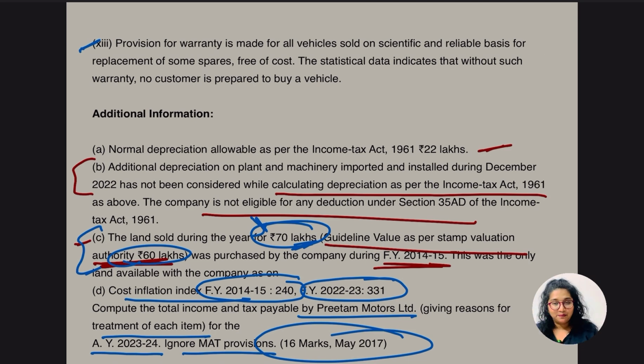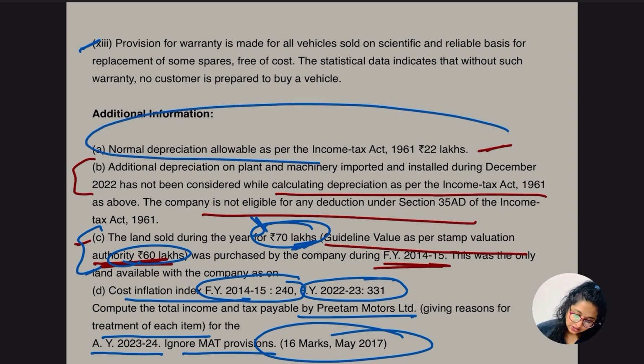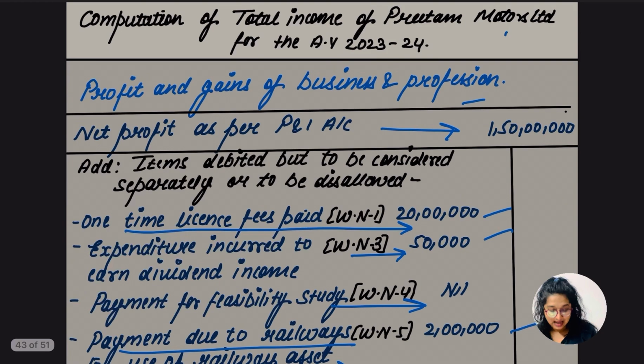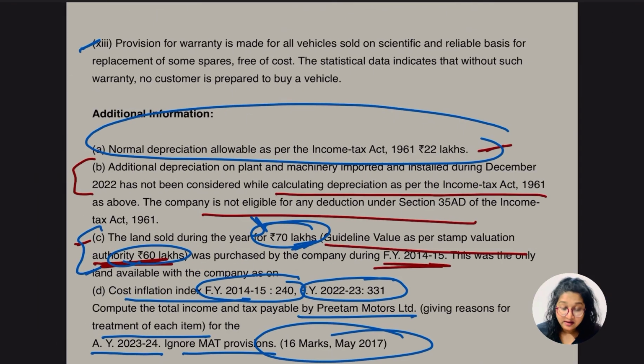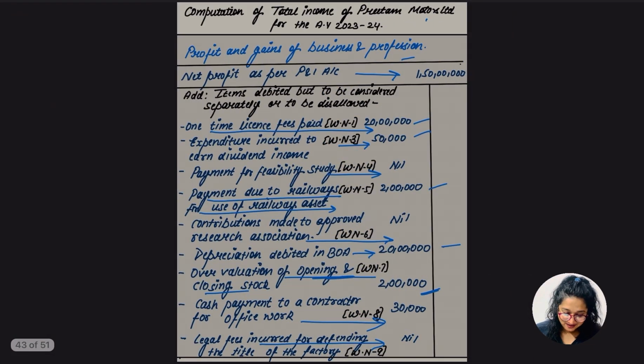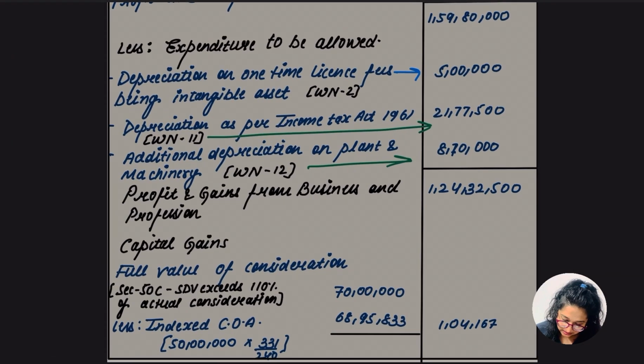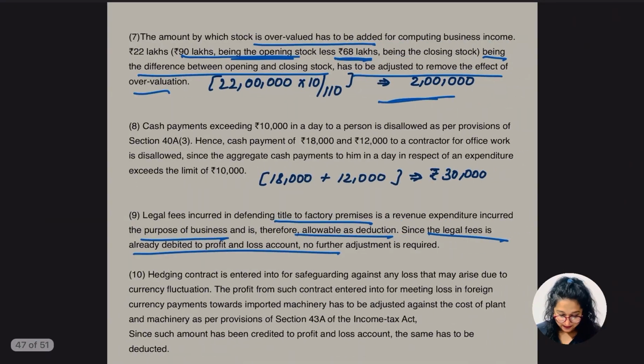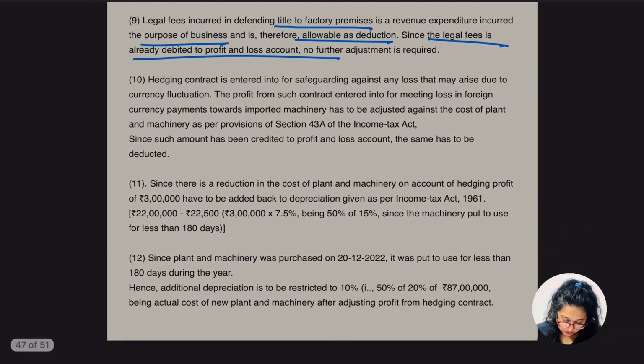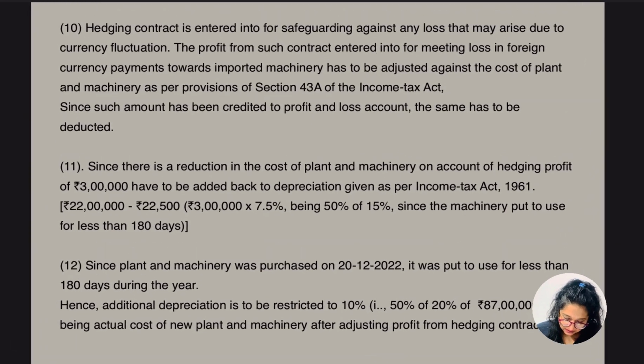The normal depreciation, here comes the depreciation point. Okay, normal depreciation allowable is how much? 22 lakh. And one more thing, additional depreciation they have not taken, so we have to compute the additional depreciation also. Which part? The 90 lakh one, which we imported from Germany. Yes, so here we are going to compute the depreciation. For depreciation, let's go for working note number 11. Okay, so here we have the depreciation part.